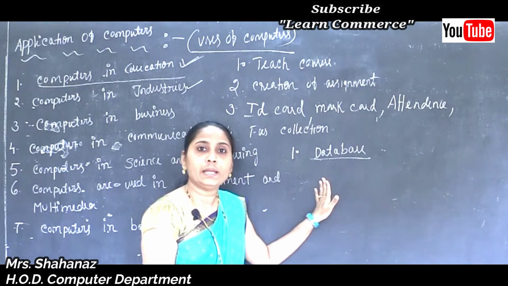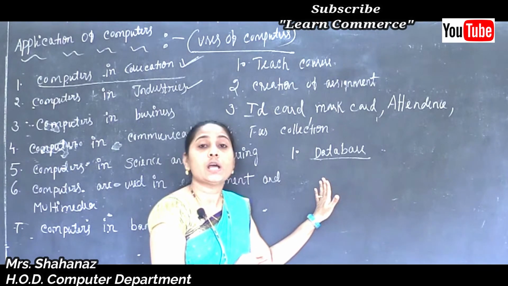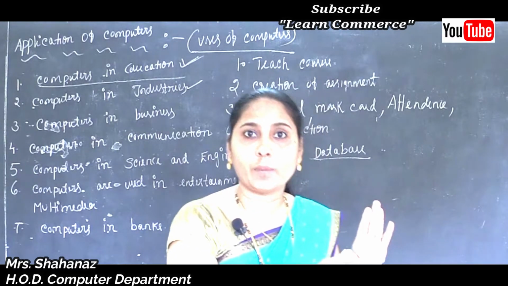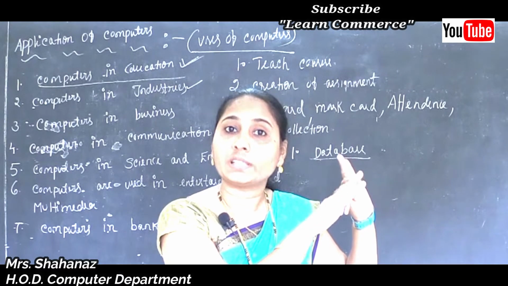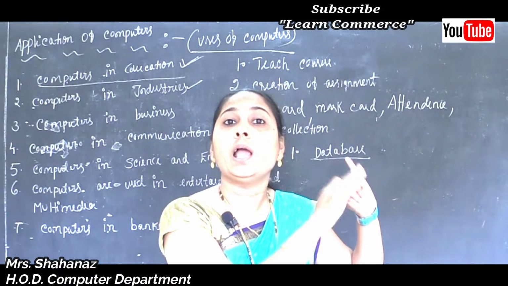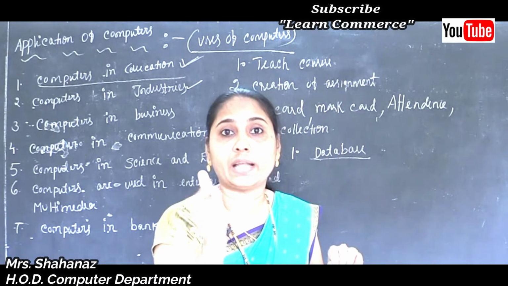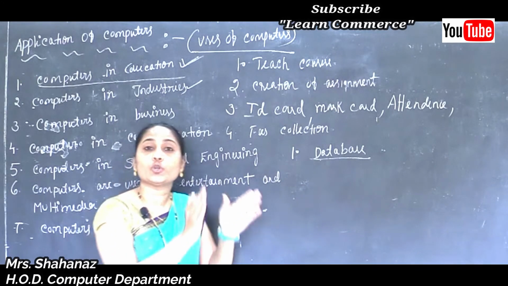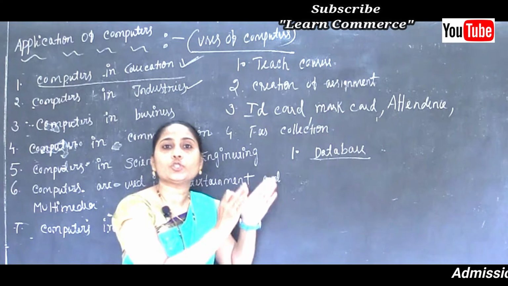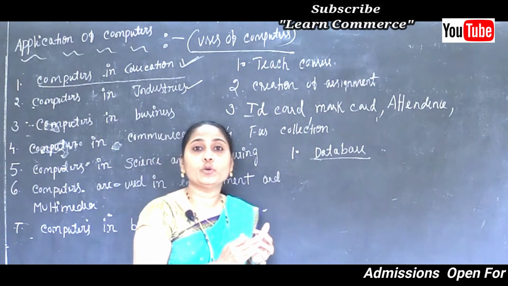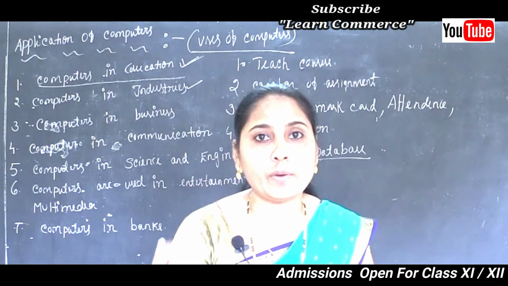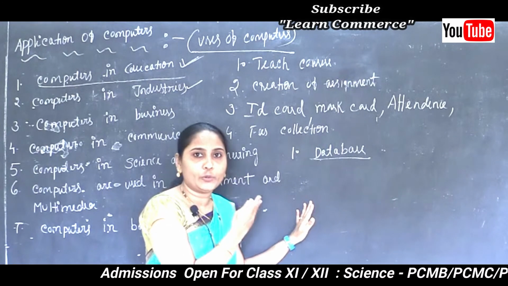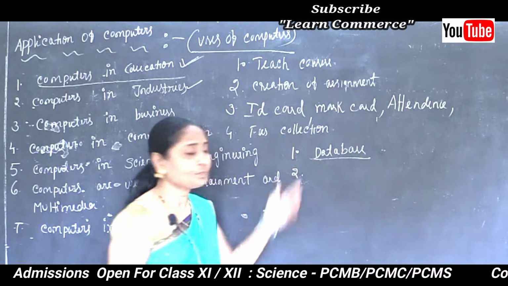So we can say in industry the computer is also going to be used for the collection of the database, that means for the collection of employees' names, addresses, telephone numbers, and next about their salary and each and every benefit that is available to our employees in companies. All that information we are going to collect, and after the collection we are going to keep it in our computer, maybe for our future reference. Whenever you need that information in future, any time you can collect it from the computer. So computers are going to be used for the collection of the database.